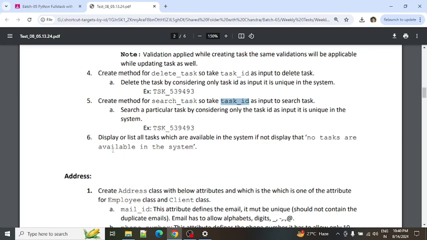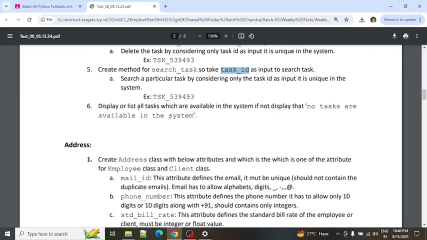And next, the sixth question: display or list all the tasks which are available in the system. All tasks you need to display. In this method, no input is required, because we are displaying all available tasks.